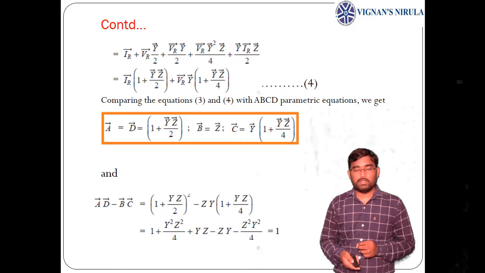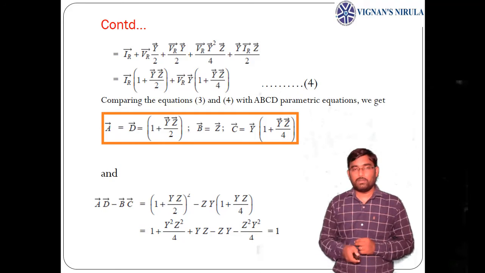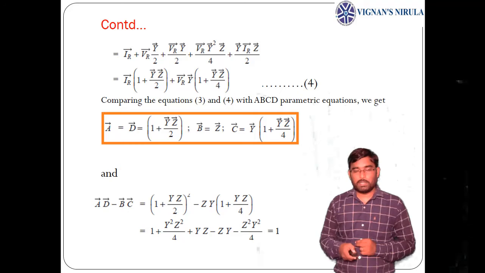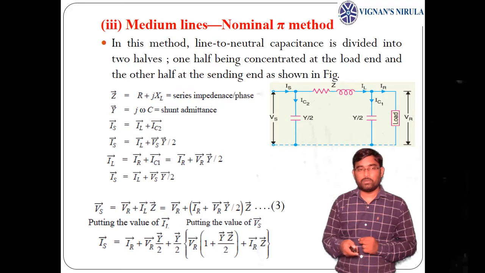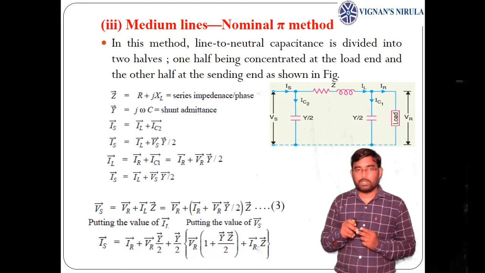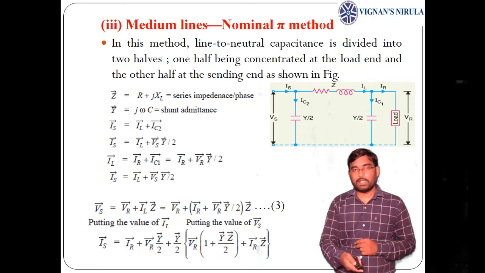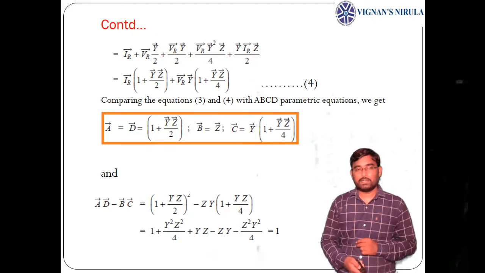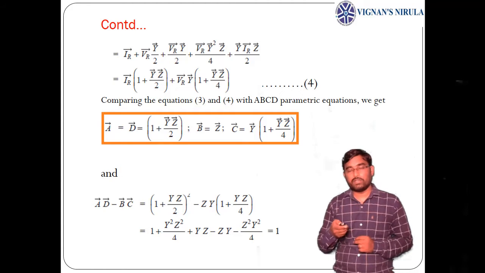Putting all these in the equation of Is and taking VR and IR terms common, which is a mathematical simplification, I get Is as IR into 1 plus YZ by 2, plus VR into Y into 1 plus YZ by 4, which is taken as equation number 4.